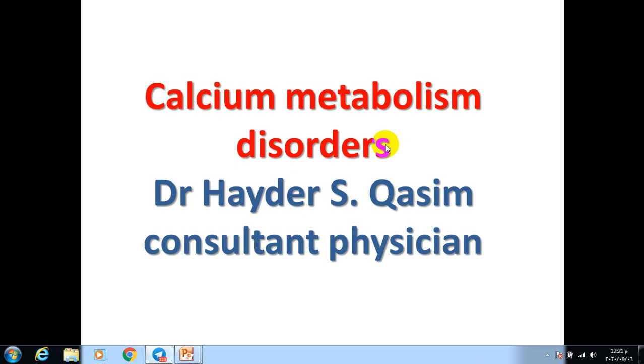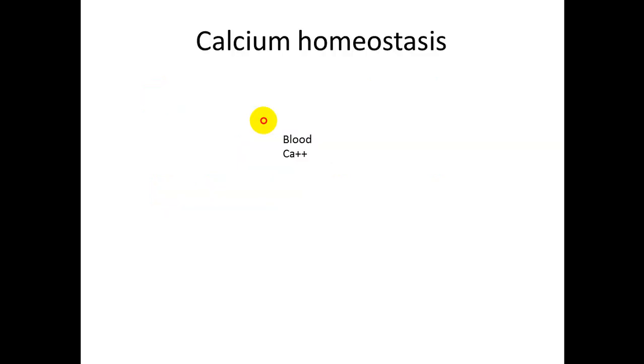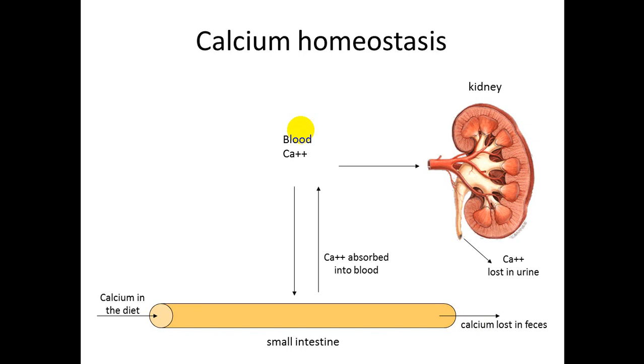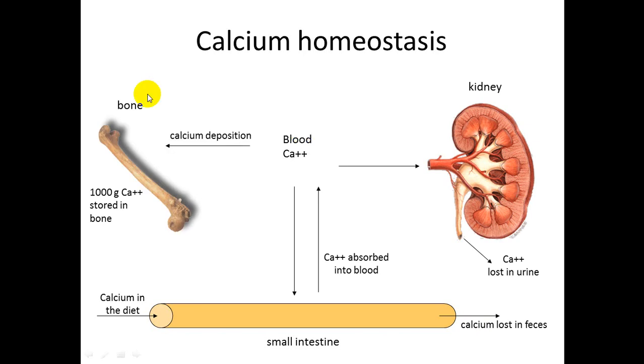Our lecture today is about calcium metabolism disorders. What about calcium homeostasis? Blood calcium is regulated by a lot of mechanisms, and the main mechanisms are the site of absorption of the calcium, which is the small intestine, the storage in the bone, and the kidney. Hormones also have a major role in calcium homeostasis.